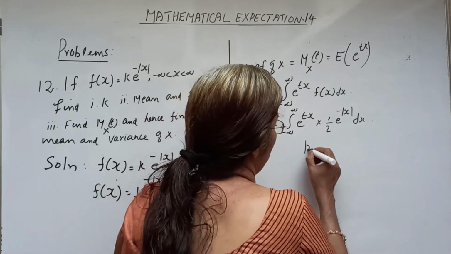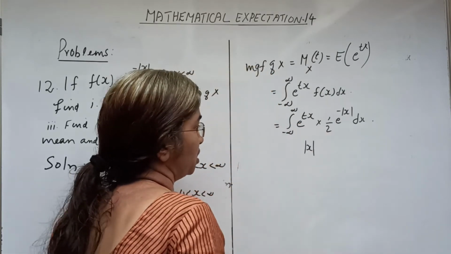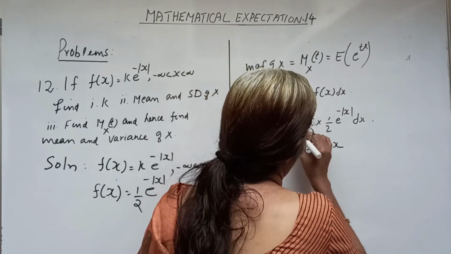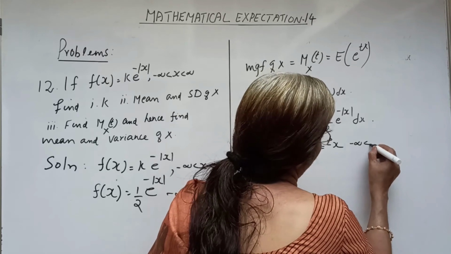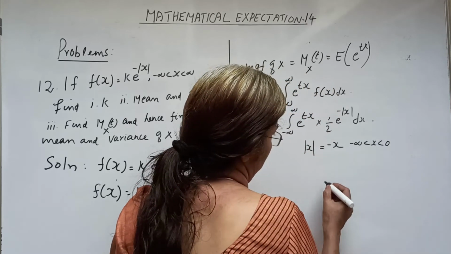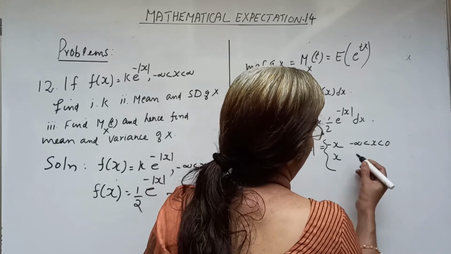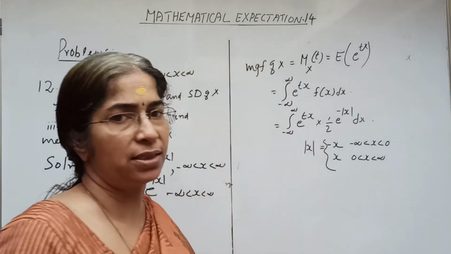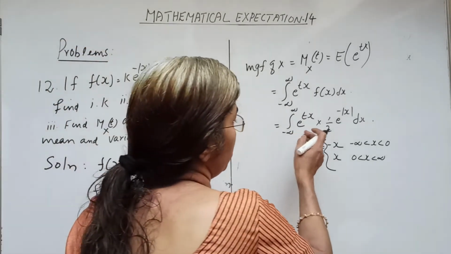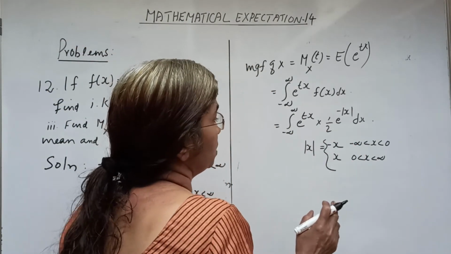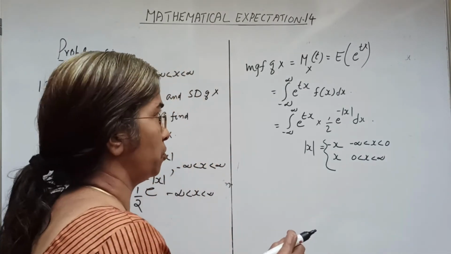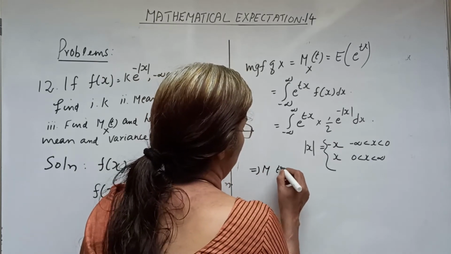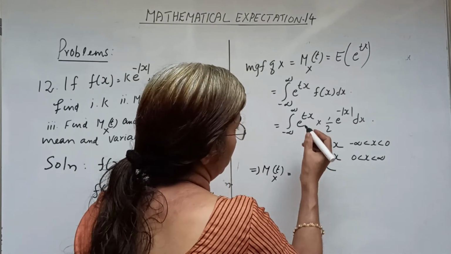Now we define mod x. Here, with the term e raised to tx, we define mod x as equal to minus x over the range minus infinity less than x less than 0, and equal to x over the range 0 less than x less than infinity. Now we split the integral into two, as minus infinity to 0 and 0 to infinity. So that M of t is equal to expectation of e raised to tx.